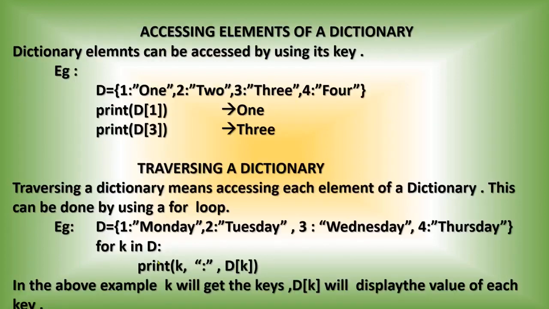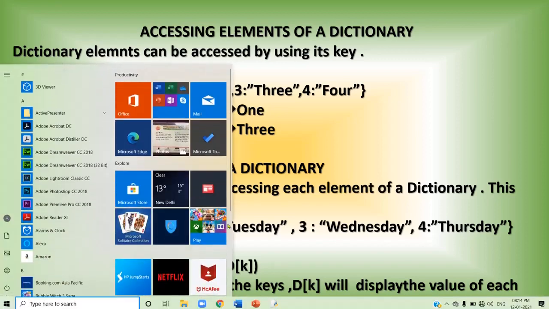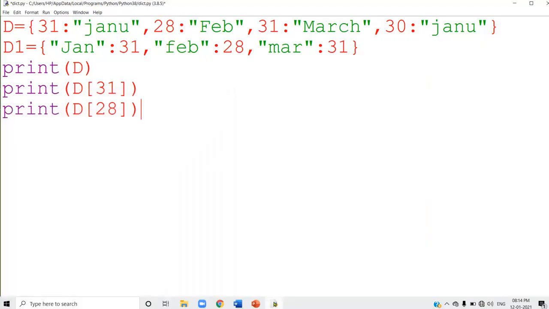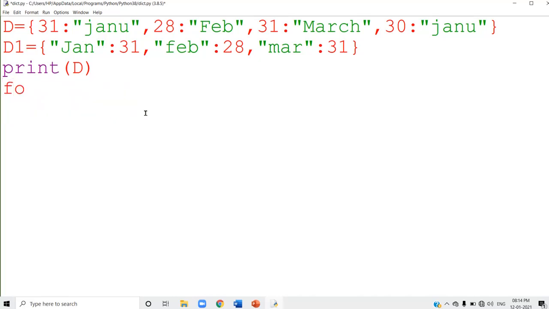Next topic. Yes, this we discussed: traversing a dictionary. How can you traverse a dictionary? The same thing you studied in your list and tuple, the same method you can use here also. Using a for loop, you can traverse a dictionary. So I'll just remove this print statement, otherwise you will be confused. I can write a for loop like this: for K in D. There, K will get the keys of dictionary D.